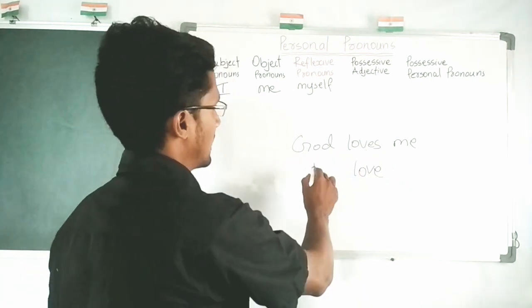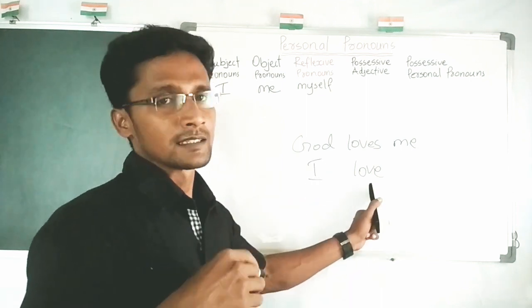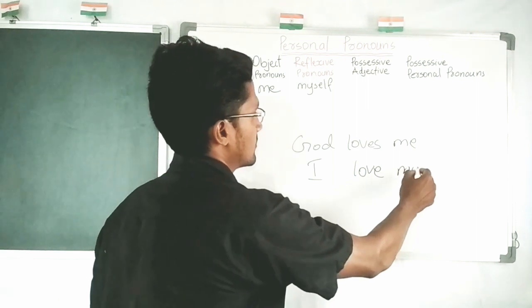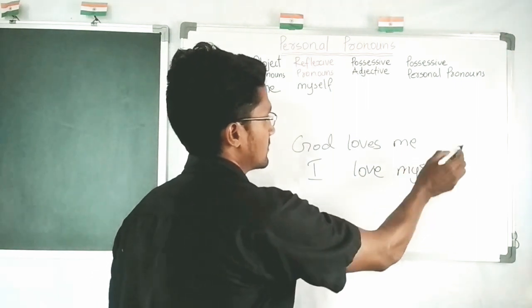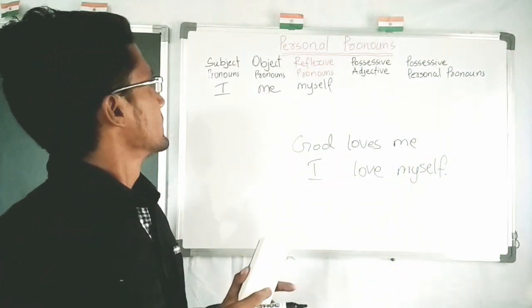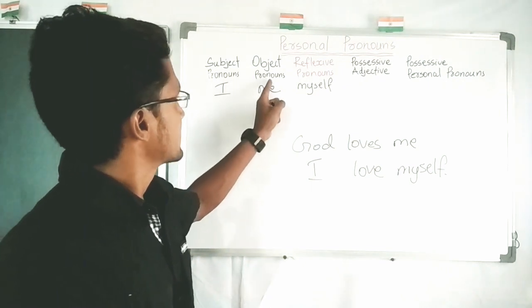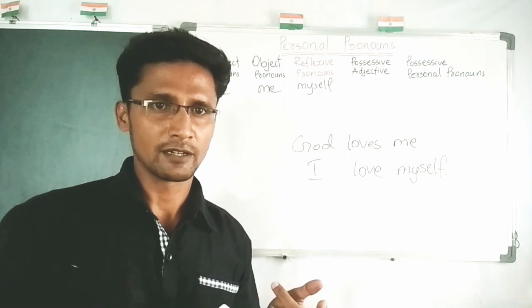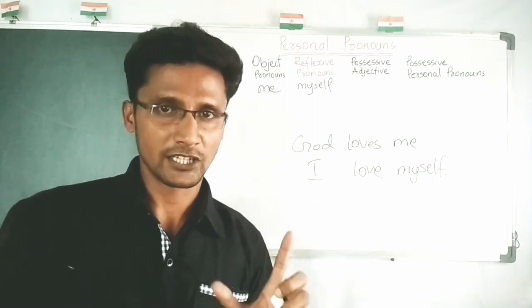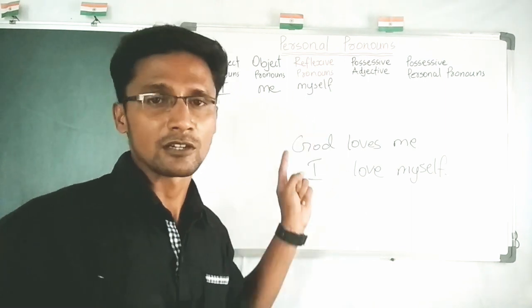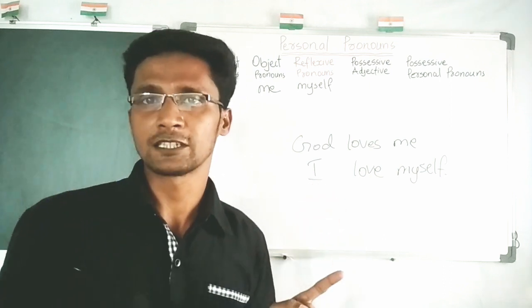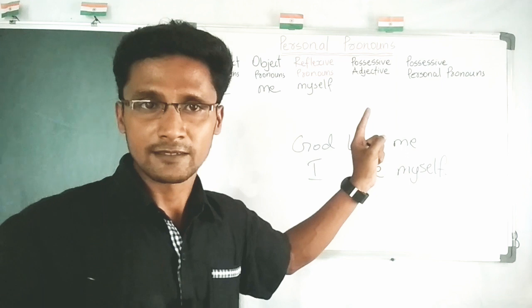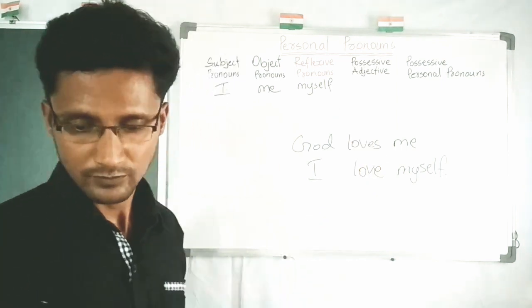The same person, I, and the object is also the same. So we can say these objective pronouns and reflexive pronouns are made by action. Objective pronoun is made by action from another person. In reflexive pronoun, action is from the same person.